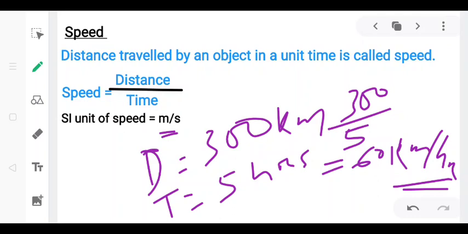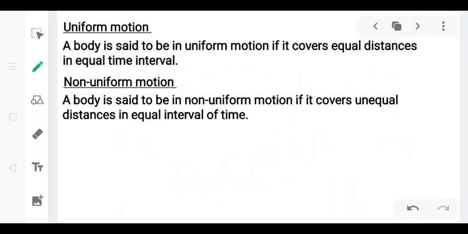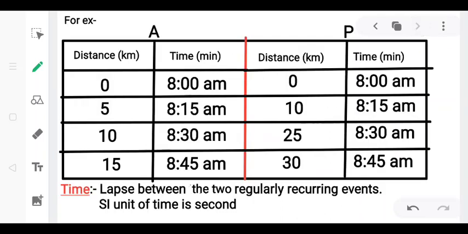Next is uniform and non-uniform motion. So what is uniform motion? A body is said to be in uniform motion if it covers equal distances in equal time intervals, and if the body does not cover equal distance in equal intervals of time, then the body is said to be in non-uniform motion. For example, here you can see a body A and body P.